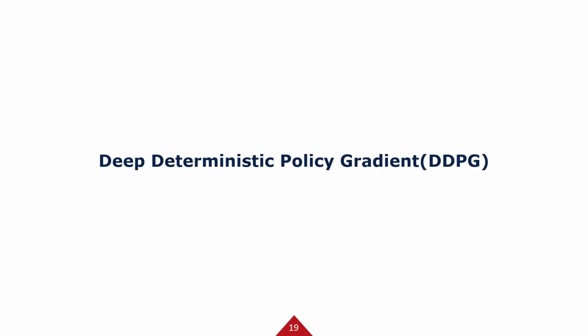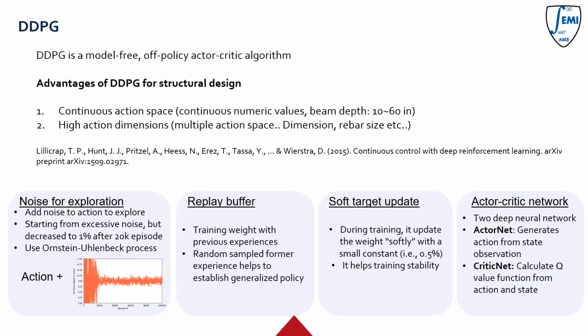We selected the agent as deep deterministic policy gradient, called DDPG, which has multiple continuous action dimensions, so it can handle height, depth, and rebar size, which can be chosen separately at once. It has 4 distinct features, including noise for exploration, replay buffer, soft target update, and actor critic network. Particularly, we used annealed action noise for huge exploration in the early training stage, but used just 1% of action noise later for maximal training efficiency.